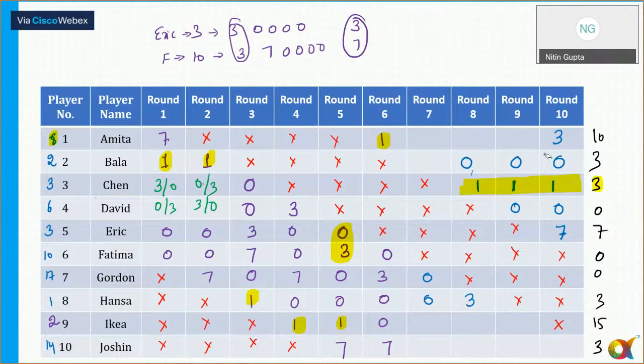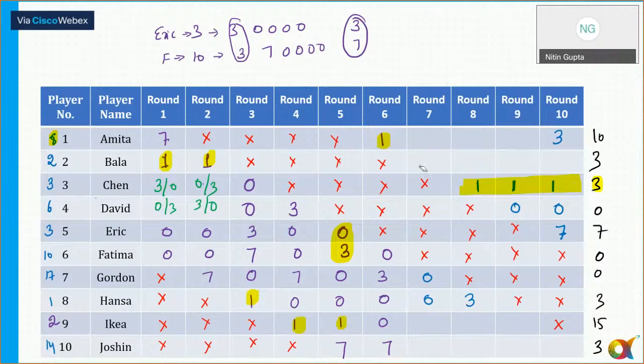Okay. So we have got this one. ये 3 बाला के लिए जो 3 है ना, this is not necessarily it has to be 3. 3 कहीं पे भी हो सकता है बाला का. Okay, it's not necessary round 7. It can be even in the round 9 also for Bala. Okay, so just leave it.